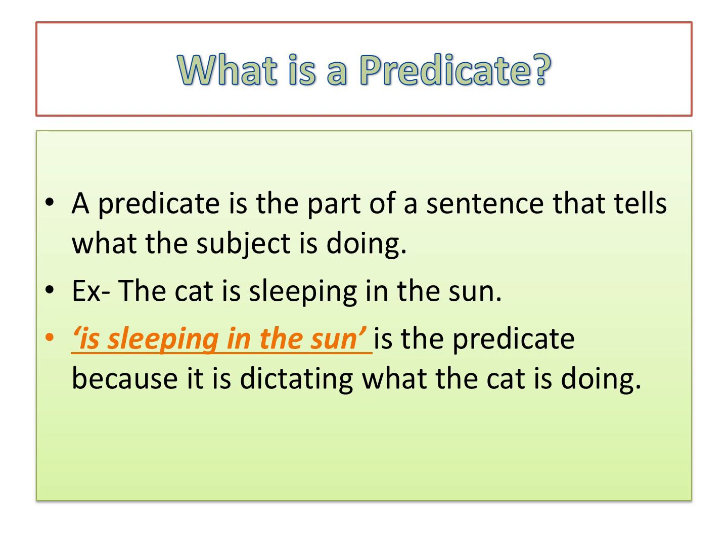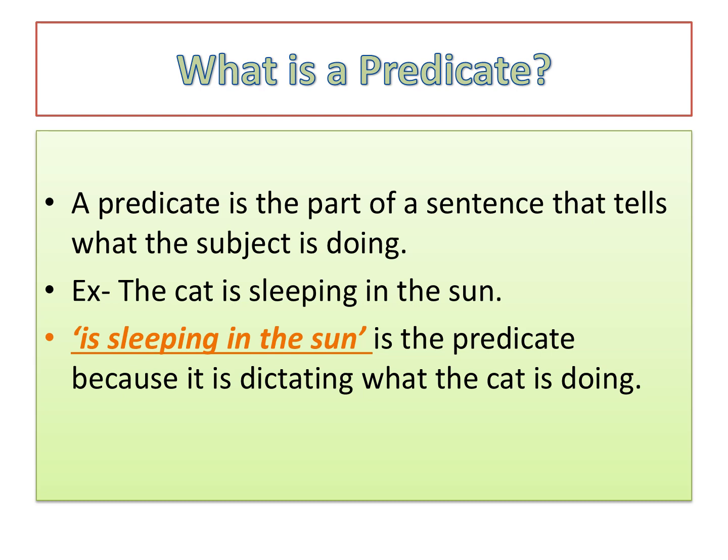Let's take the same example that we discussed while studying about subject. The cat is sleeping in the sun. In this sentence, the predicate is sleeping in the sun because it is telling what the cat is doing.